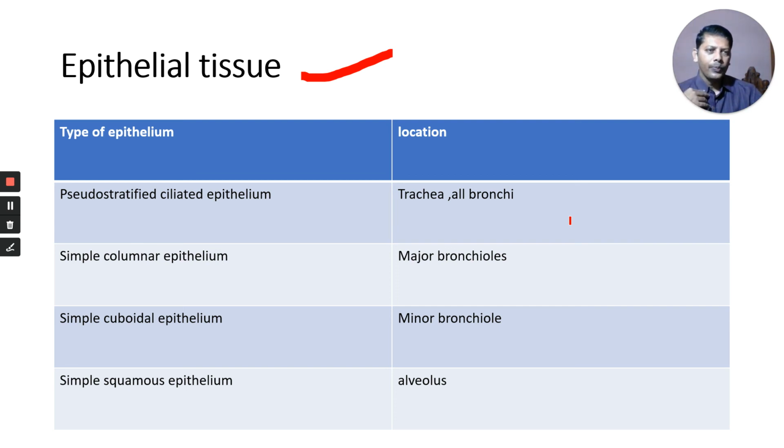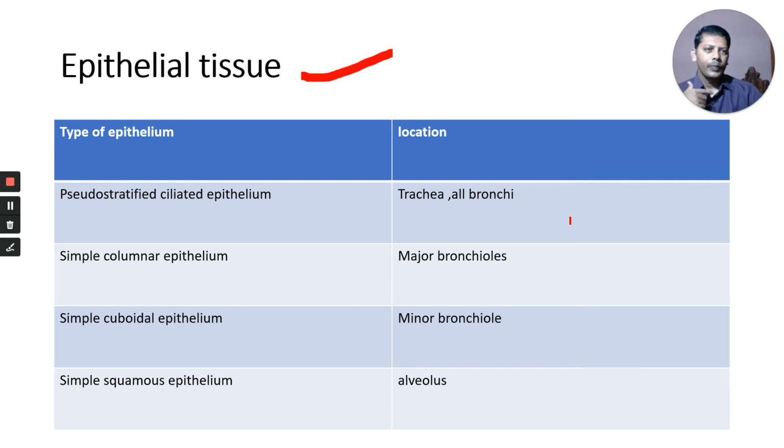In our pharynx, non-keratinized stratified squamous epithelium is present. Stratified means multi-layered. In the upper part of the esophagus it is also the same.